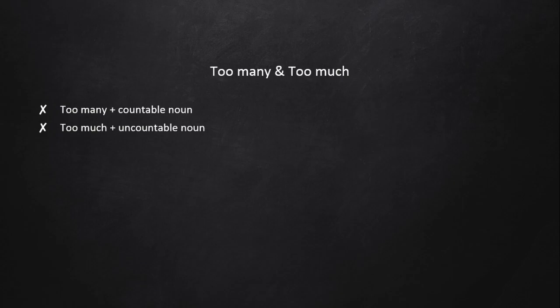The second difference is countable usually has two forms. Countable can be singular, can be plural. Book, books. Chair, chairs. Student, students. But uncountable cannot be plural. Uncountable is always singular. So you cannot say water, waters, or sugar, sugars. You cannot say that. Once again, too many plus countable, too much plus uncountable.